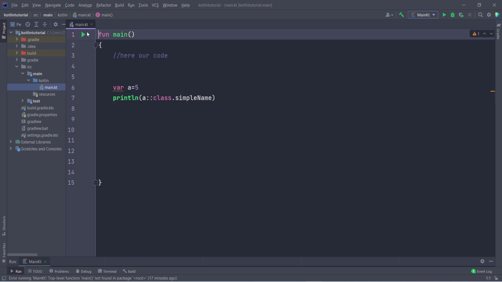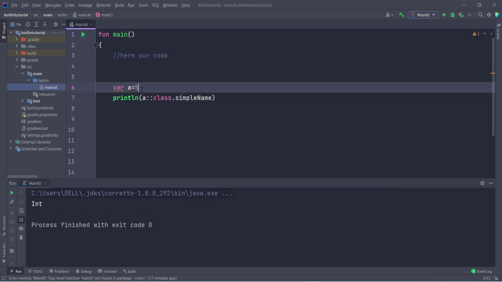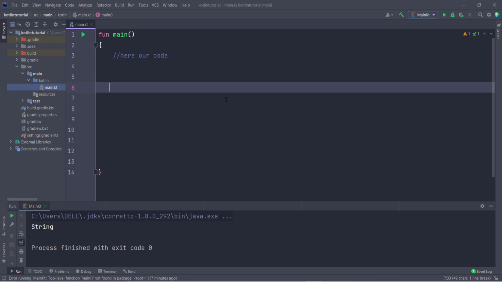So if I run this program, let's see what output we are going to get. You can see it is integer type. Hope you understand how this works. Now if I store any string inside this and run this program, I am going to get the output of string. So hope you understand. This is also an important thing you should know in Kotlin.